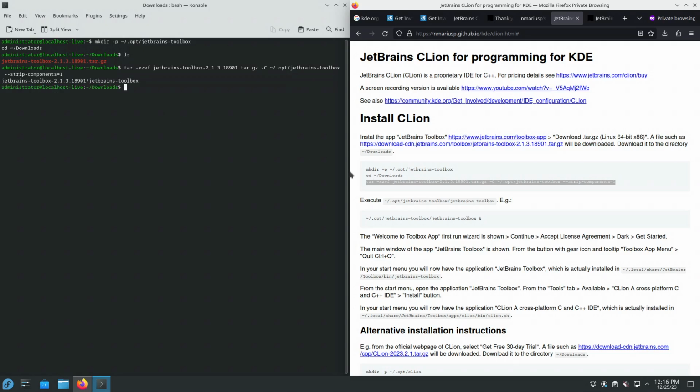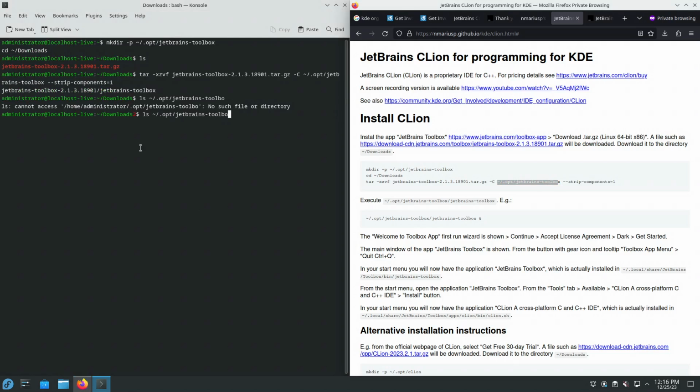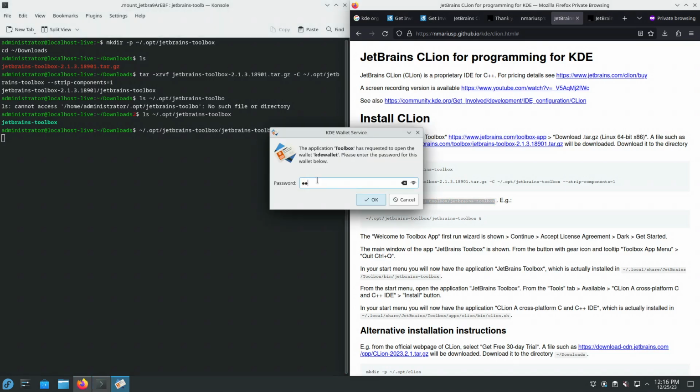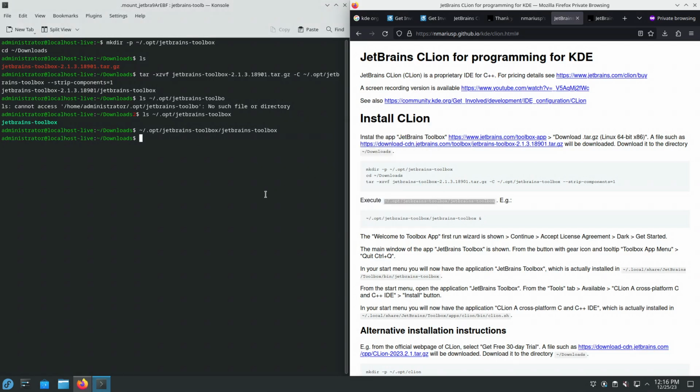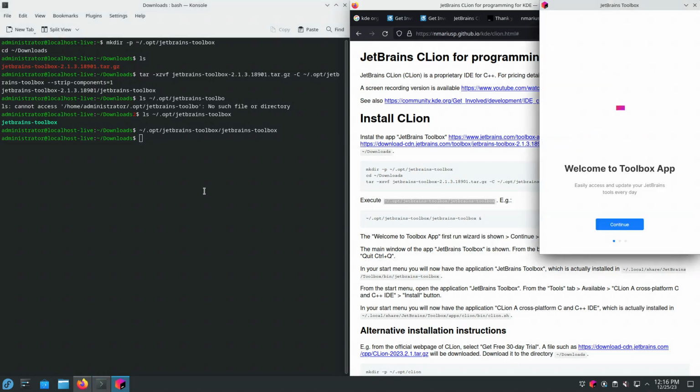Okay, and now we have an executable in my home directory, the .opt directory, JetBrains Toolbox. Let's see how that looks. Just one executable. Okay, let's run this thing. It's a graphical user interface application. We're waiting for it to actually install itself.